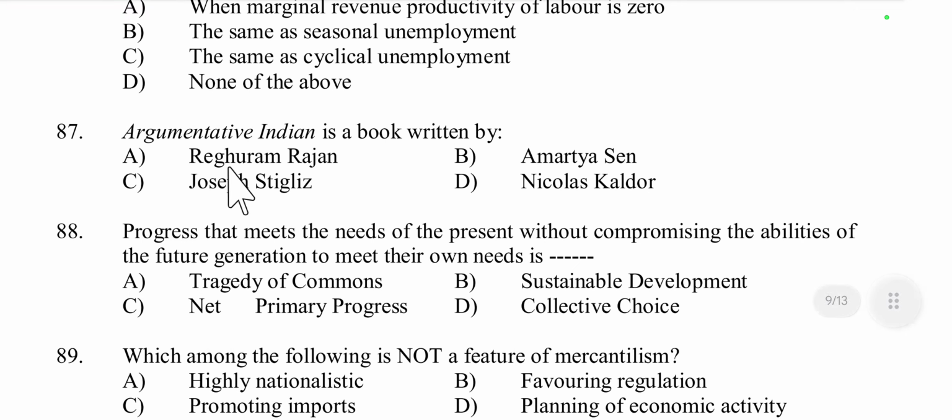Then question number 87. The Argumentative Indian is a book written by Raghuram Rajan? No. Amartya Sen? Yes, Amartya Sen. Amartya Sen wrote this collection of essays exploring India's intellectual and cultural history.